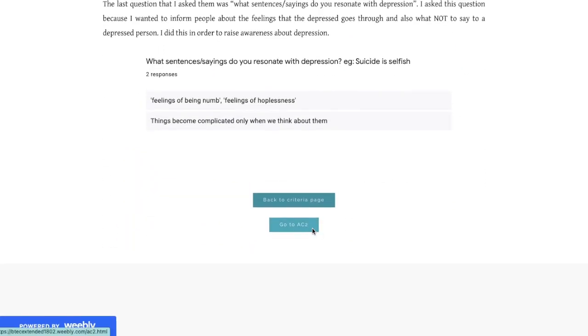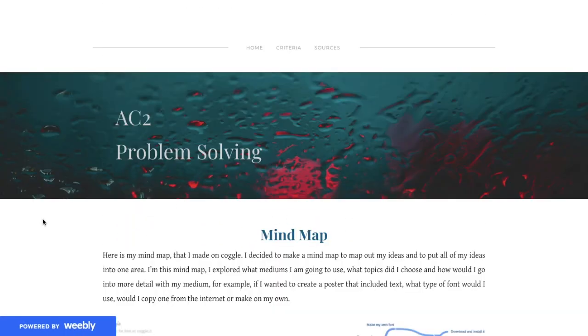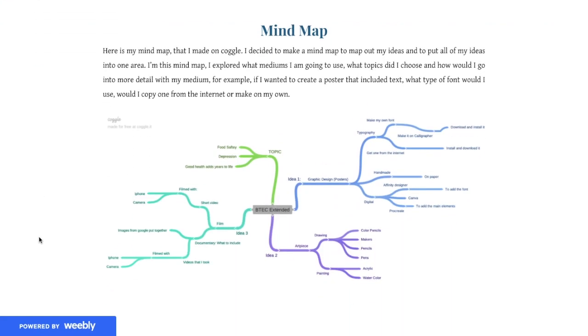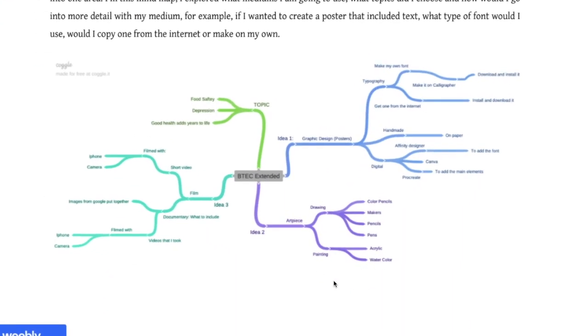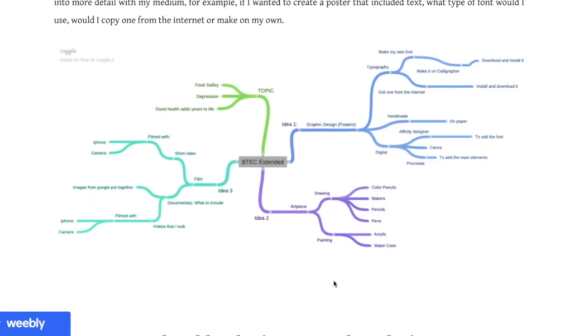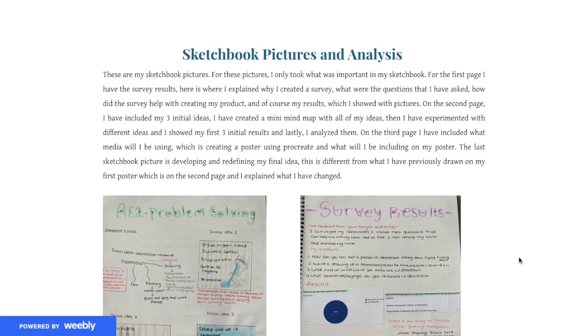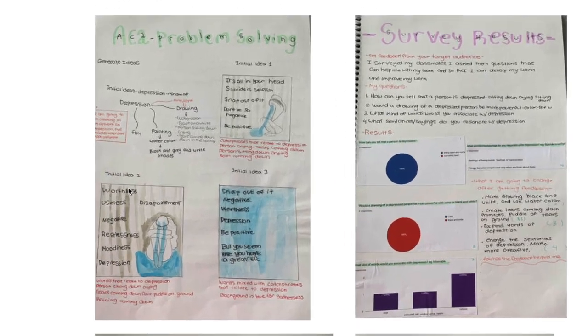And then that's it. So when I go to AC2, again with the depressed poster banner at the top, then AC2, and then what it means. For this one, I've included a mind map. I made this mind map on Kaggle. This mind map helps me guide my research, and it also helps me narrow down my ideas.